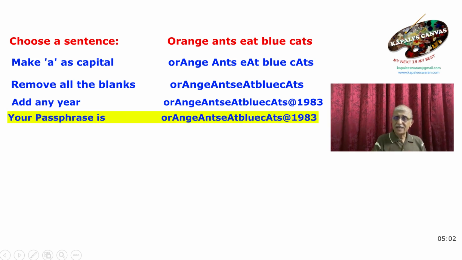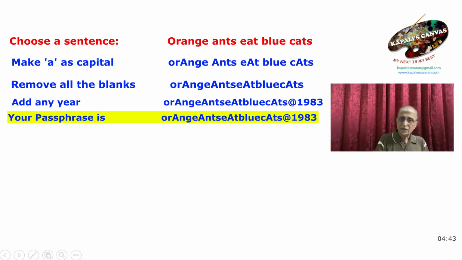Now you can keep this. You can create something which you can remember very easily. That's all. It's not necessary you should do only orange ants, etc. You can say I was born at Mumbai. From there you can do all these things. Okay, so now this is a passphrase.